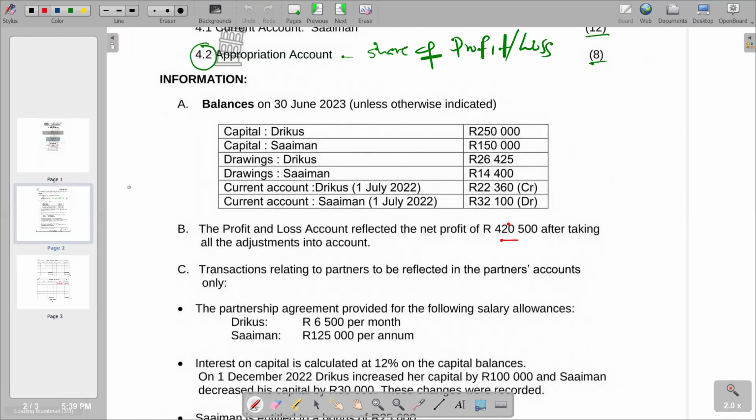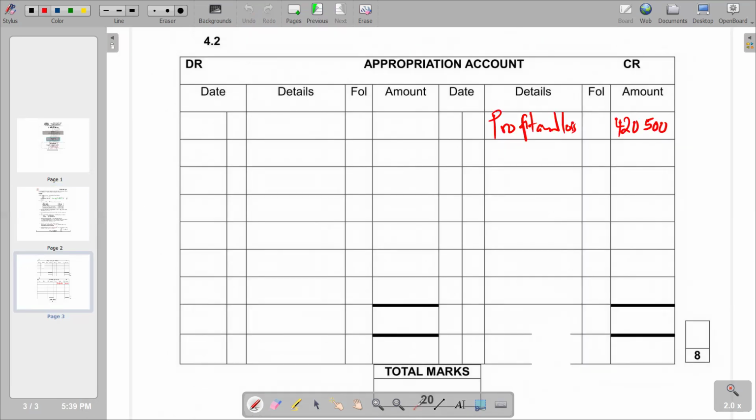And then we see that the date is just the same. We are saying it's 30 June 2023. So we come here, we can just write 2023, and we have June 30. We can just indicate that it's June 30. Then these are profit and loss. And we try to see in terms of other items. Remember, on the debit side, that's where we're going to put our salaries, our interest on capital, and if we have bonuses, we should put those on the debit side.